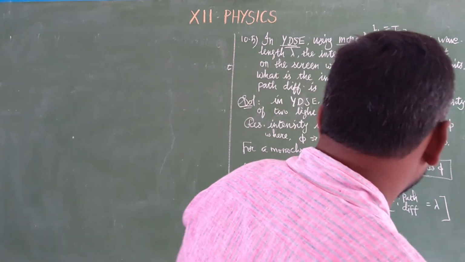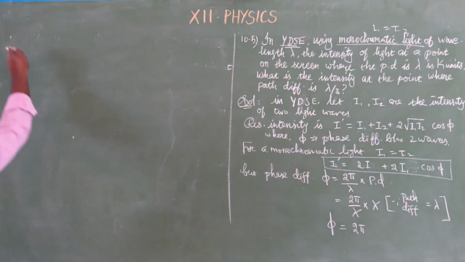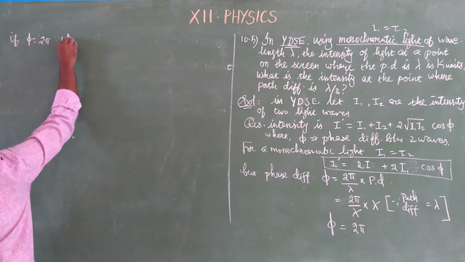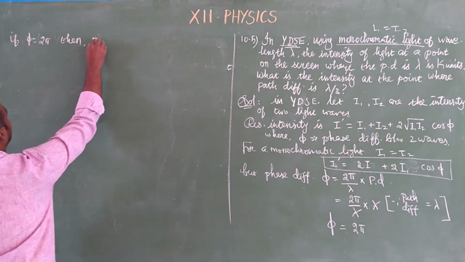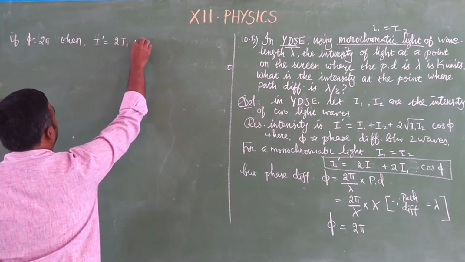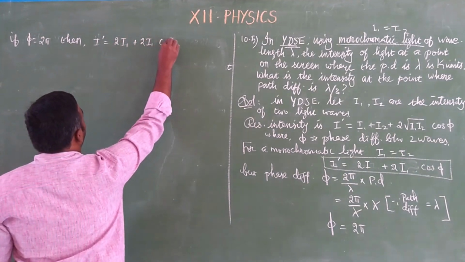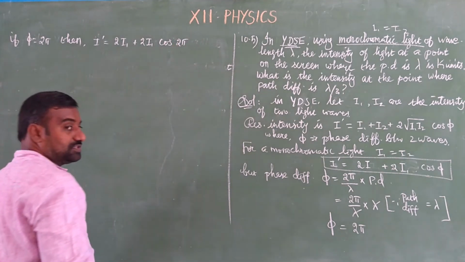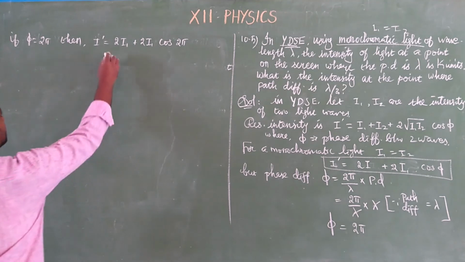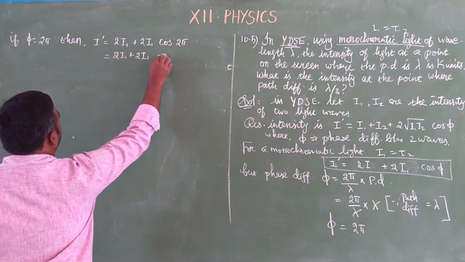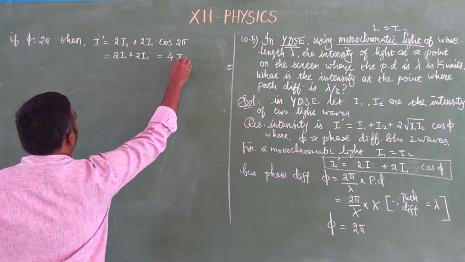Now we are going to substitute the value of phi. If phi is equal to 2 pi, then the intensity for this case, that is I dash, is equal to 2I1 plus 2I1 into cos 2 pi. The value of cos 2 pi is 1. Then we will have 2I1 plus 2I1, which is equal to 4I1.